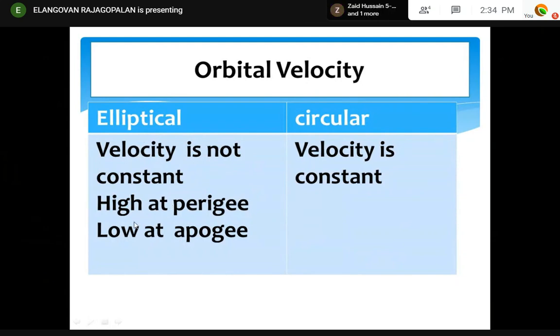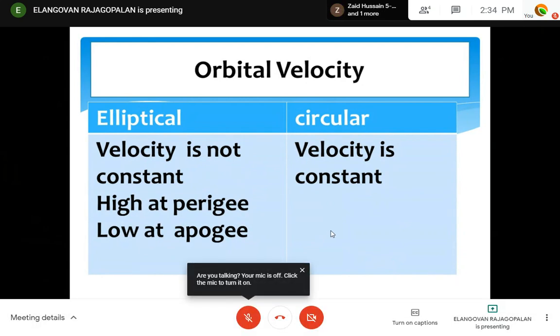High at perigee, low at apogee. As we go away and away, the velocity will come down. As we come closer and closer, velocity will be higher. But circular velocity is constant. In both cases, both the velocities depend upon the gravitational parameter mu. Right? These are the basic three concepts.